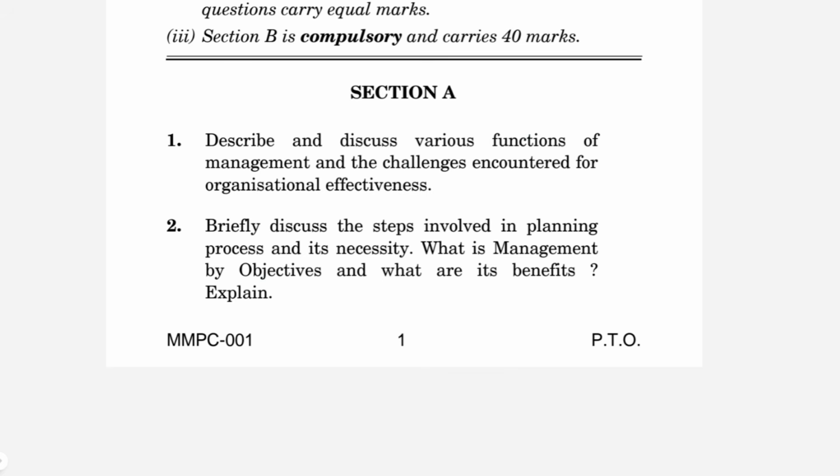So as a manager, you must be well aware by now that a manager's capacity lies in making the best use of whatever resource you have, right? So right now, when you're writing a term-end examination, the resource that you have is your answer sheet, that booklet. How best you utilize that booklet shows your managerial capacity in one way.